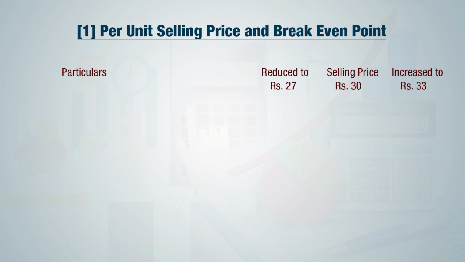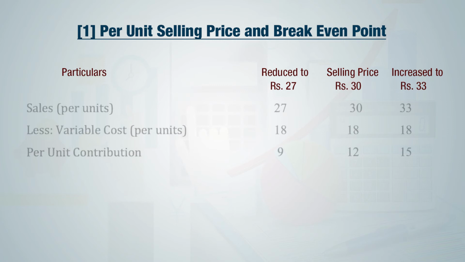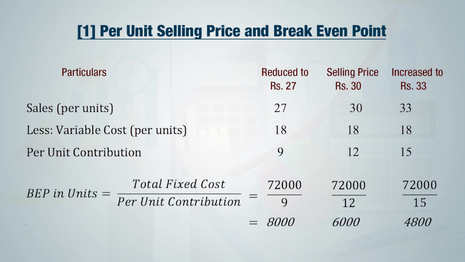Let us first understand the impact of changes in selling price on break-even point. We continue with the previous example. In previous example, we had selling price of rupees 30. If it is reduced to 27 rupees, or if it is increased to rupees 33, what will be the impact of these changes on break-even point? Other information are assumed to be same.